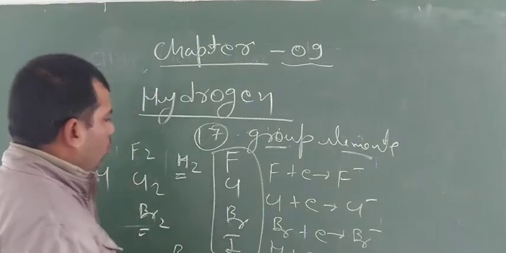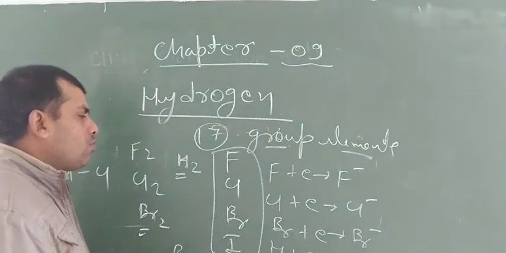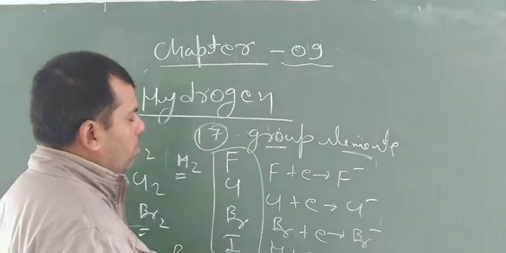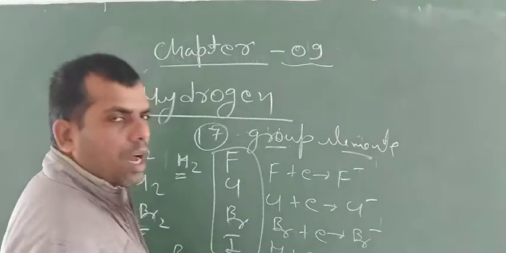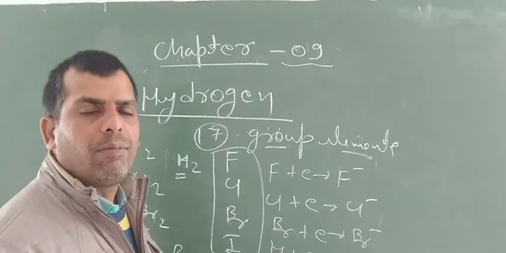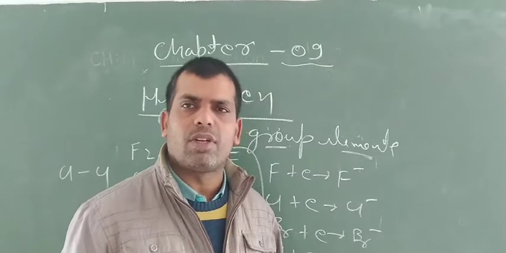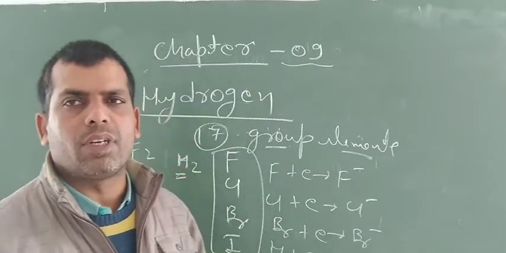Hydrogen can show a -1 oxidation state like halogens, because all halogens are present in halide form and they show a -1 oxidation state. Hydrogen can also show a -1 oxidation state.